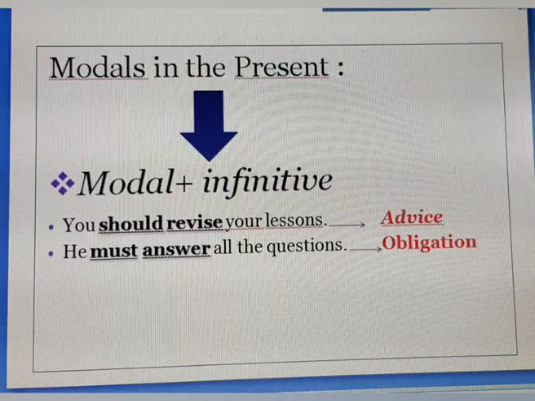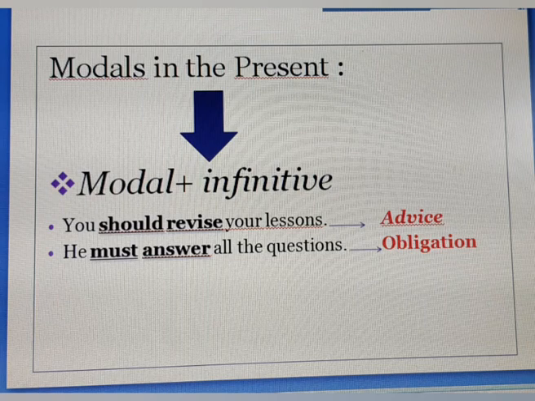In the present, modal verbs are used as follows: modal plus infinitive. For example, you should revise your lessons. Our modal verb here is should. Then we say should revise. Revise, it's the verb revise in the infinitive. Okay? And it doesn't change, although we change the subject. For example, I can say he should revise, she should revise, we should revise. Then here we express advice.